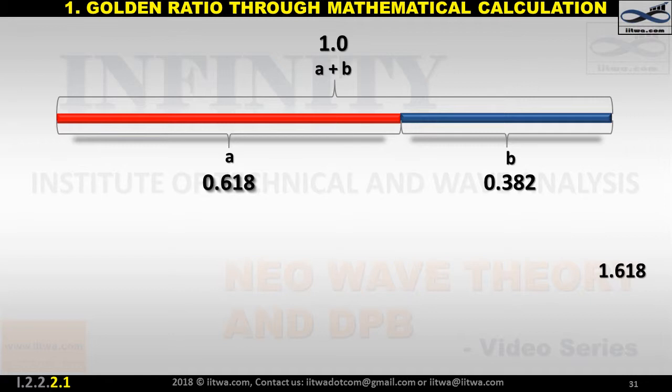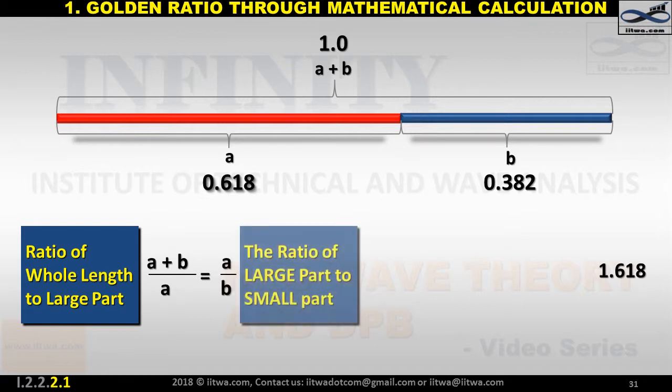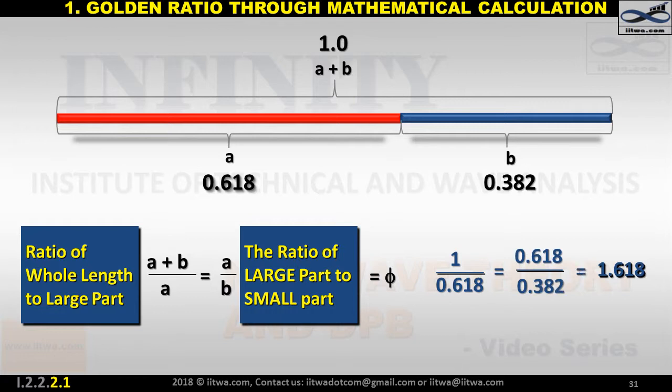The mathematical expression is: the ratio of the whole length to the large part is equal to the ratio of the large part to the small part, and this is nothing but phi in contracted form. Here, the whole length is 1, the large part is 0.618 and the small part is 0.382. Therefore, the golden ratio is 1.618, while the conjugate golden ratio is 0.618. Let us see the next topic, the Fibonacci sequence of numbers.